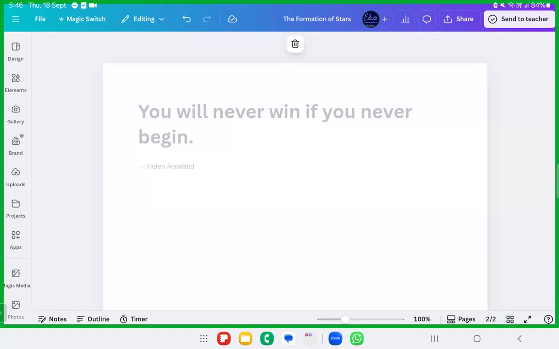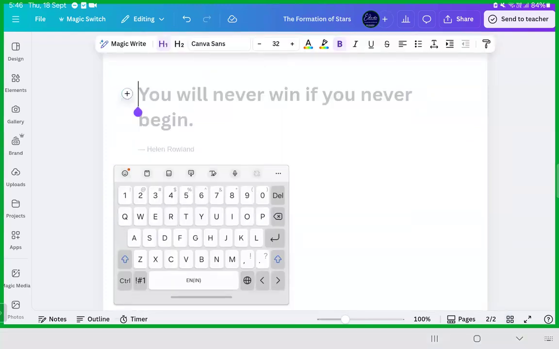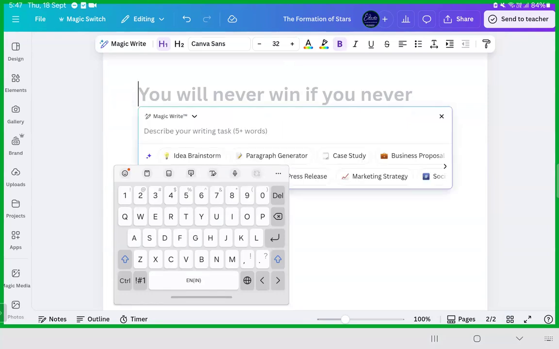Usually you have seen an A4 size sheet. It takes the size of an A4 size sheet document, fine. On the second page, I'll write something about Magic Write. I'll take Magic Write into action.